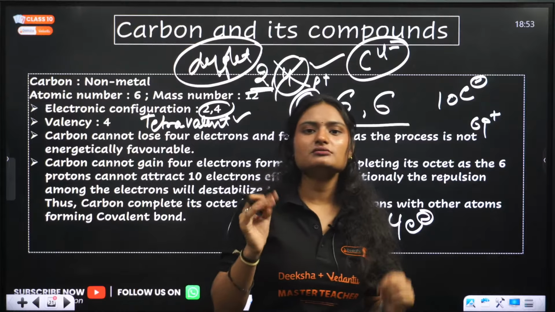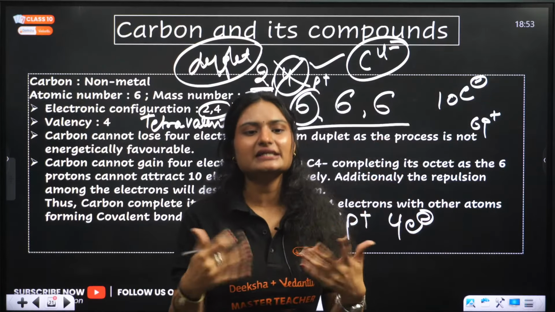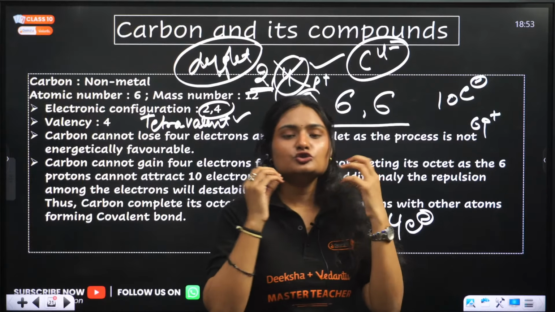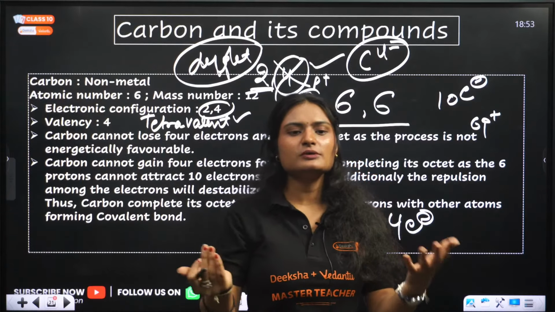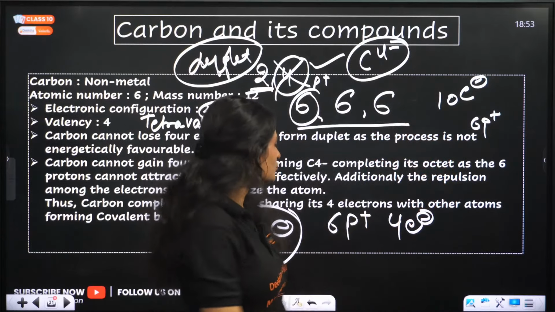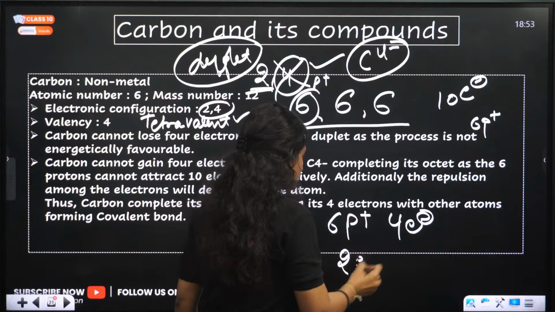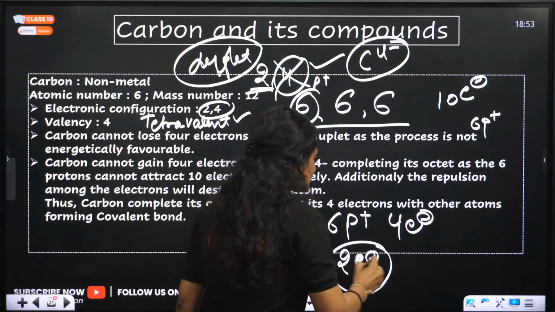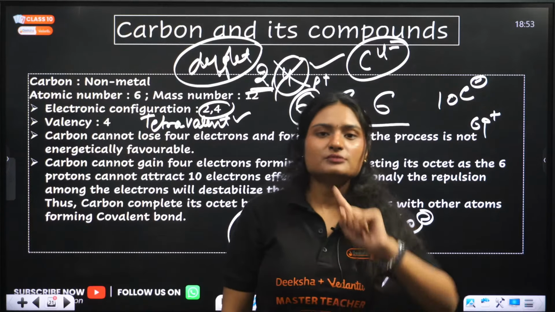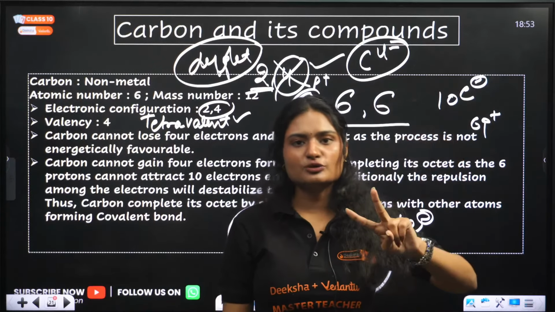That is energetically unfavorable. The duplet also is unstable, because 6 protons and 2 electrons is highly unstable. That's why it does not form C4 negative or C4 positive.